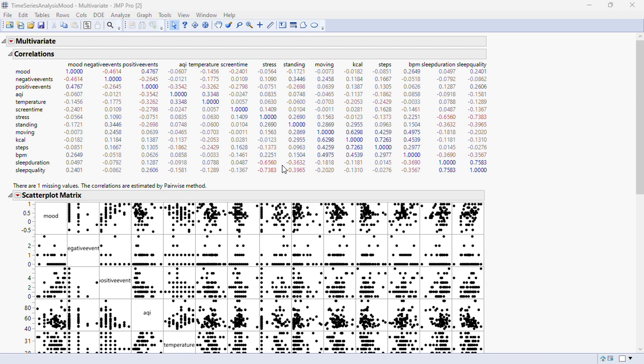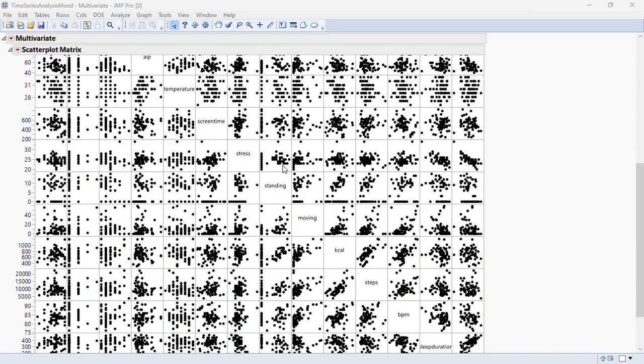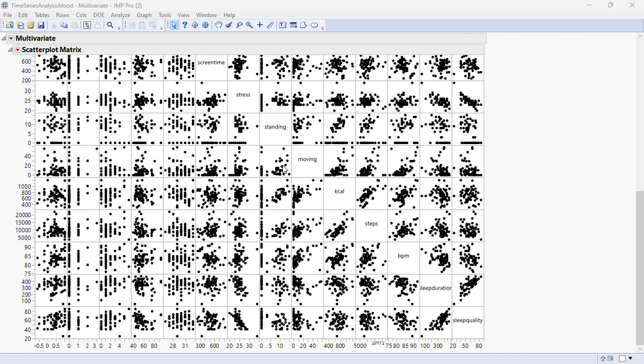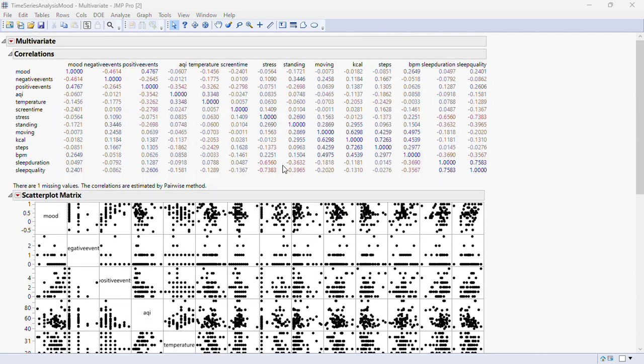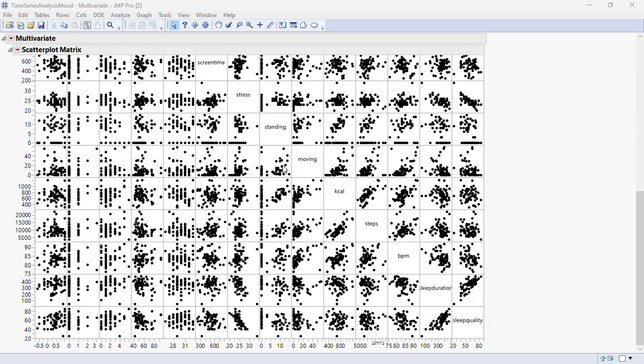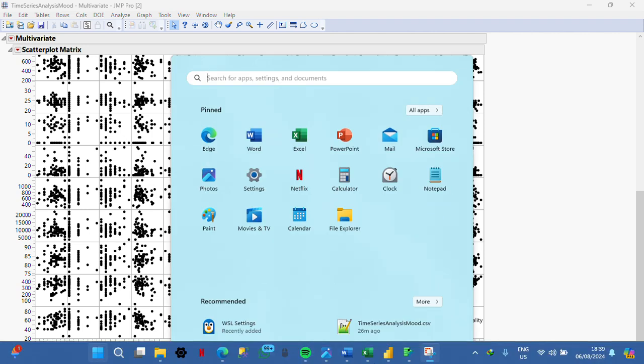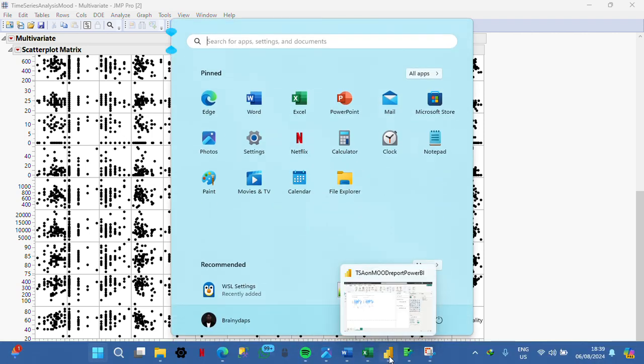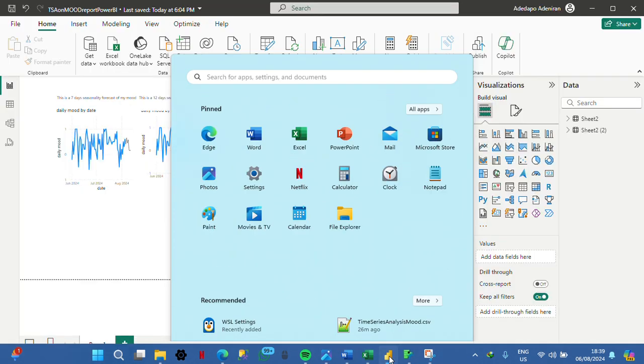So this is just multiple analyses done on different things, which include time series analysis and multivariate correlation analysis.